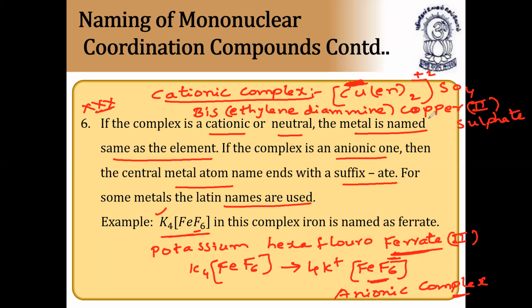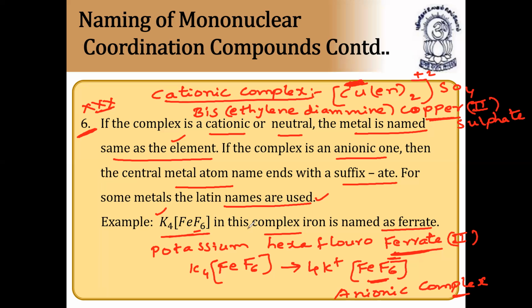Why did we get the full name of the metal, copper? If the complex is cationic or neutral, the metal is named the same as the element. If the complex is anionic, then the central metal atom name ends with the suffix ate, like ferrate 2. For some of the metals, Latin names are also used. So here the complex iron is named as ferrate, and here the complex copper is named as copper only.